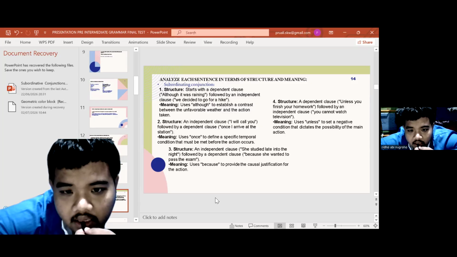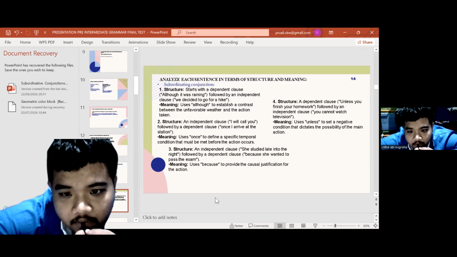Number two, structure: an independent clause followed by a dependent clause. The independent clause is I will call you. The dependent clause is once I arrive at the station. The meaning: it uses once to define a specific temporal condition that must be met before the action occurs.